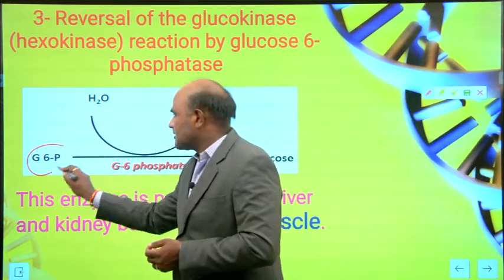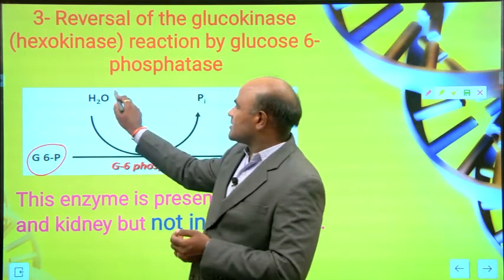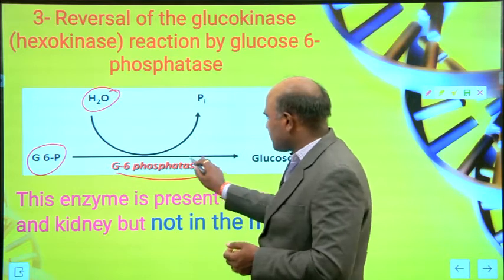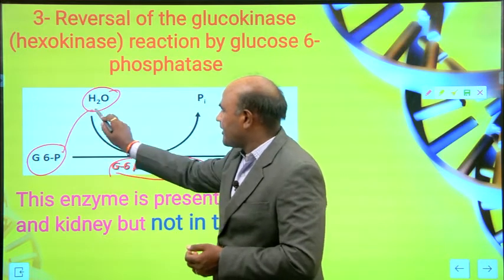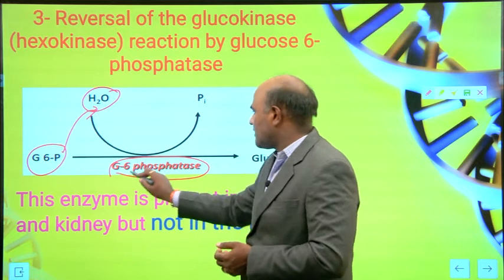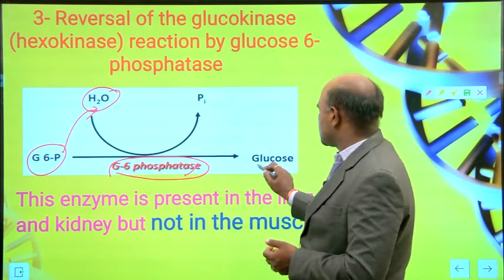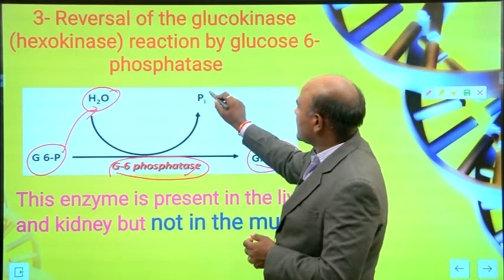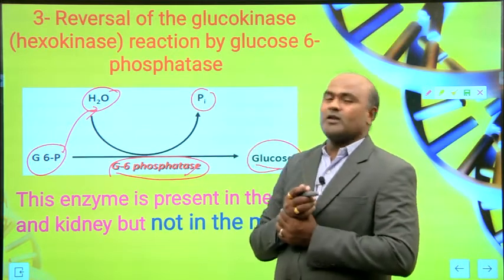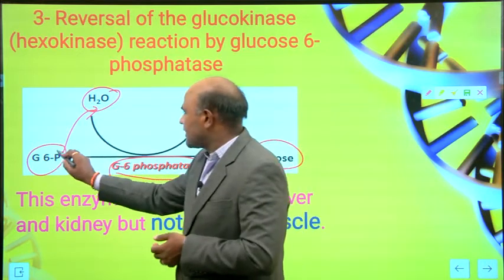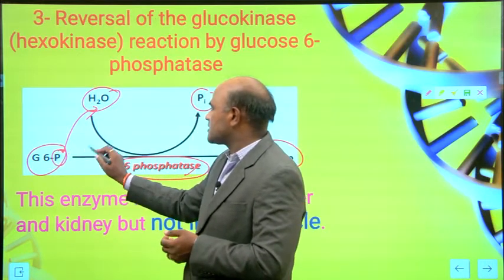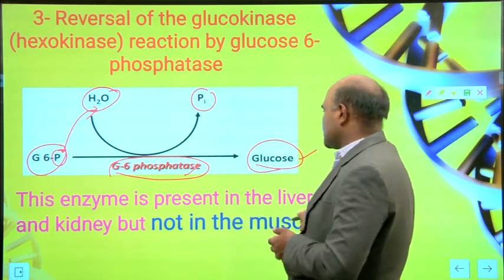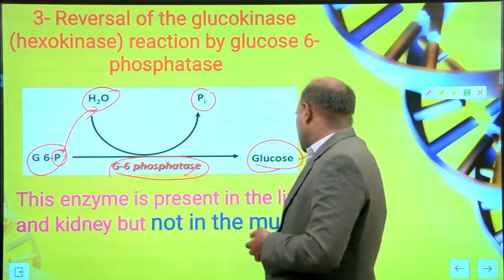Glucose 6 phosphate undergoes hydrolysis with the help of glucose 6-phosphatase and produces glucose, and one inorganic phosphate comes out, the phosphate is removed. This enzyme is present in the liver and kidney, but not in the muscle.